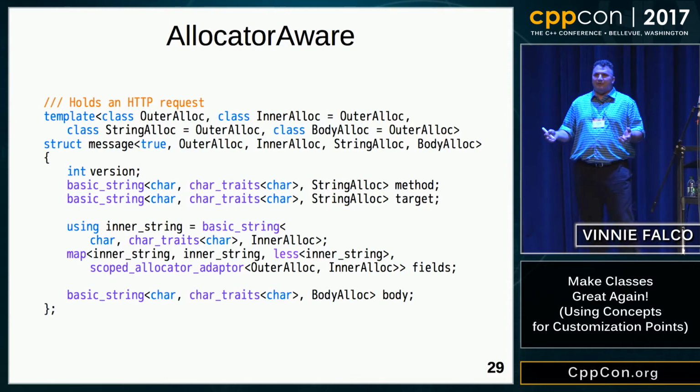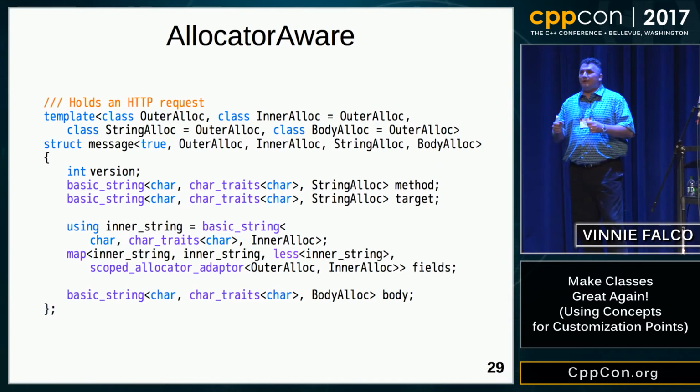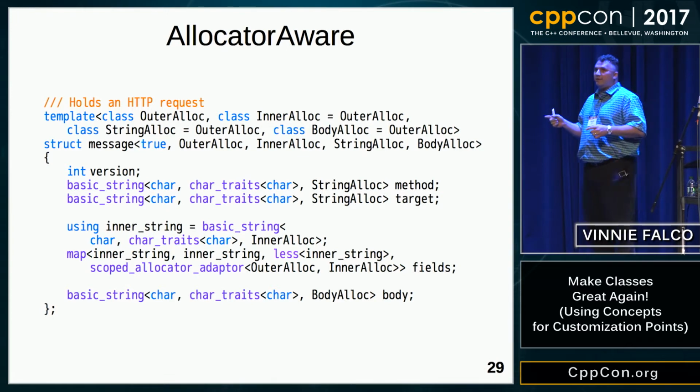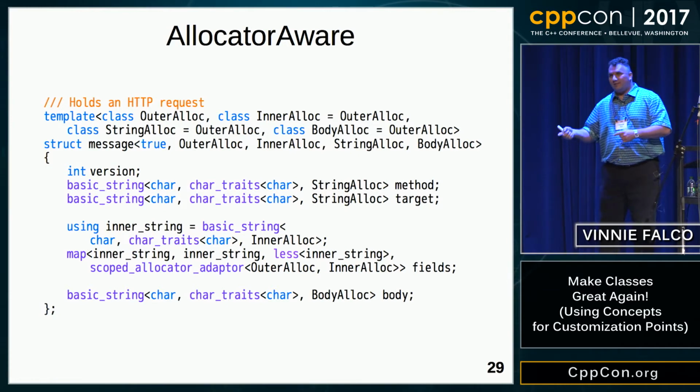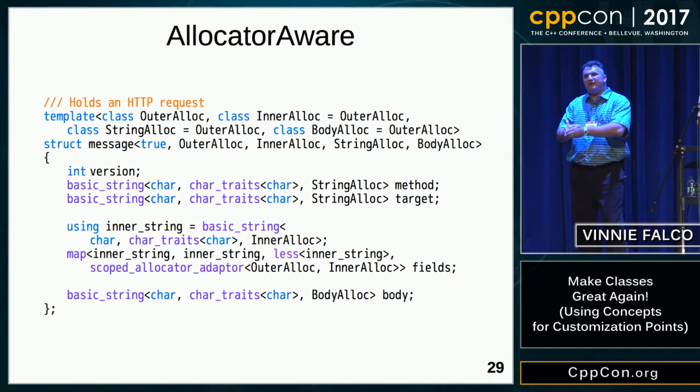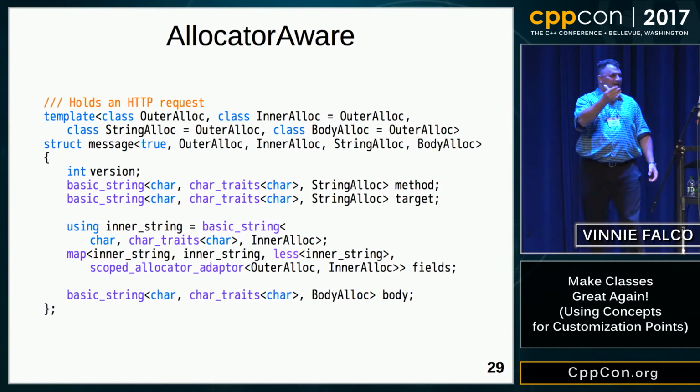You might think those strings are going to be roughly the same size. Not a bad compromise. But we don't want to use the same allocator for the body. The body might be hundreds of megabytes, or it could be tiny, who knows. We don't necessarily want to use the same allocator. Now, the fields are a problem because we have a container that wants to allocate memory, and the elements of that container themselves want to allocate memory. So how do we tell this map that we want the strings inside to use a particular allocator? Scoped allocator adapter to the rescue. Here's the scoped allocator adapter, and it's going to propagate the allocator inside whenever the map creates elements.